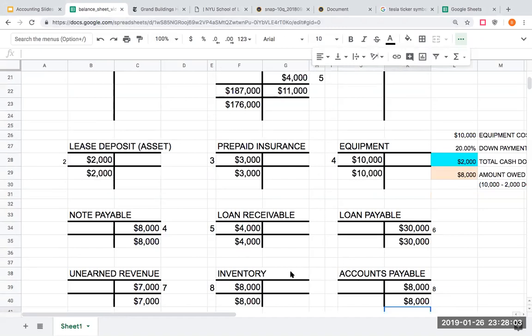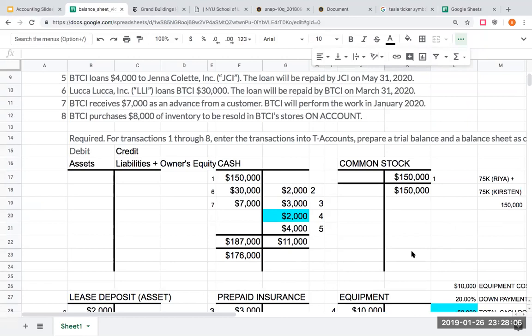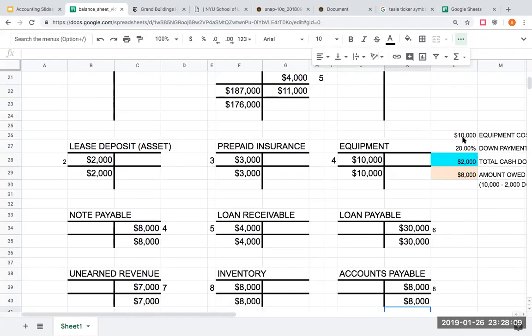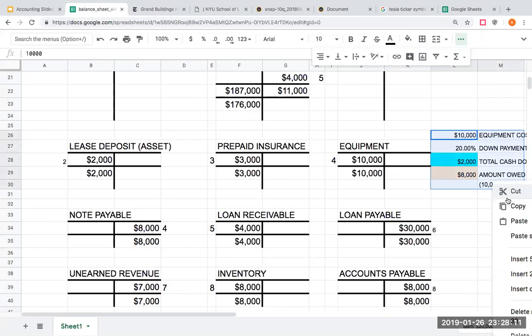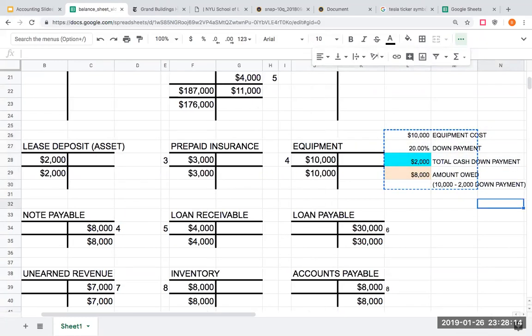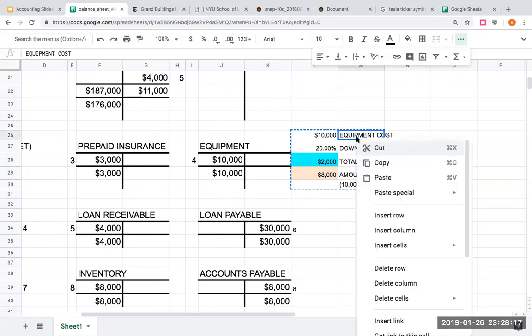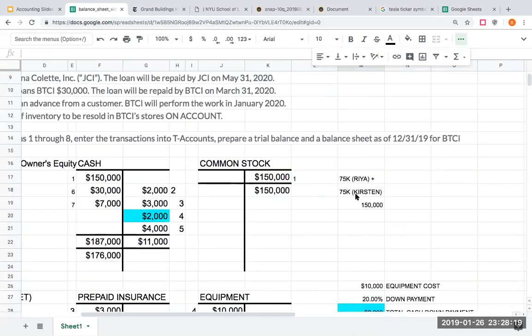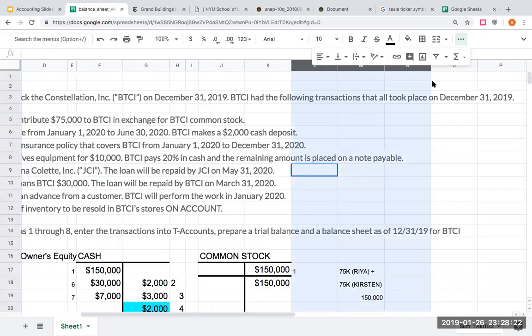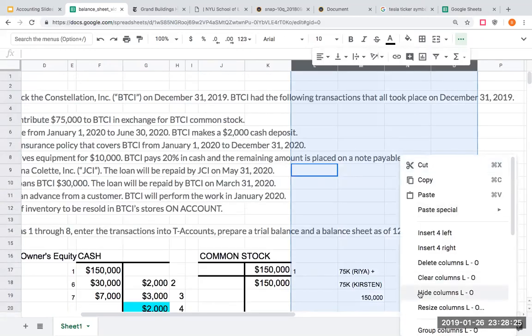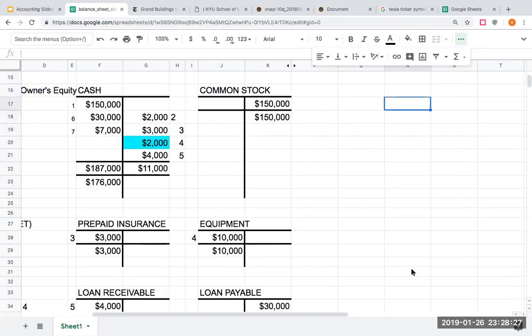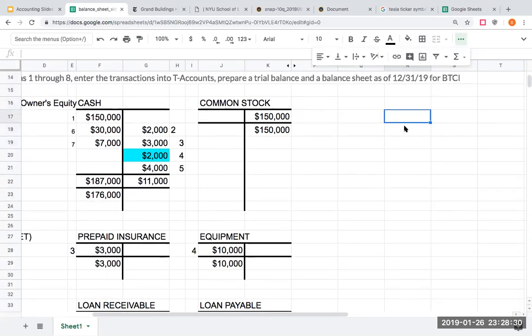So once I've gone through and totaled up all of the T accounts, what I then need to figure out is, do my total debits in fact equal my total credits? In order to do that, we're going to make a very large T account and transfer these balances over. Now, what exactly is a trial balance? I'm trying to make sure that my total debits equal my total credits.